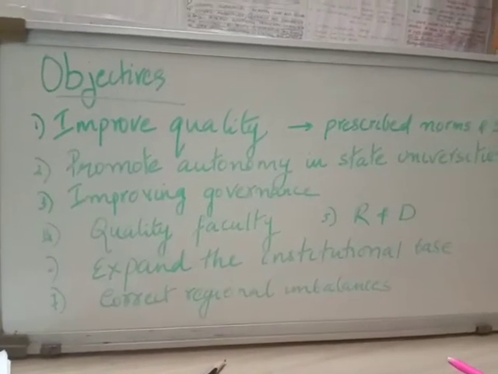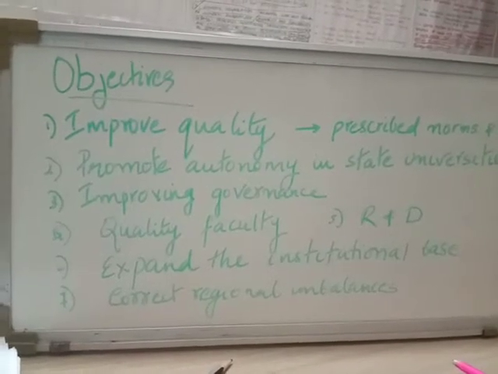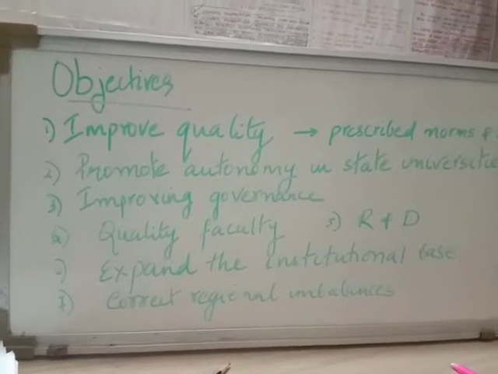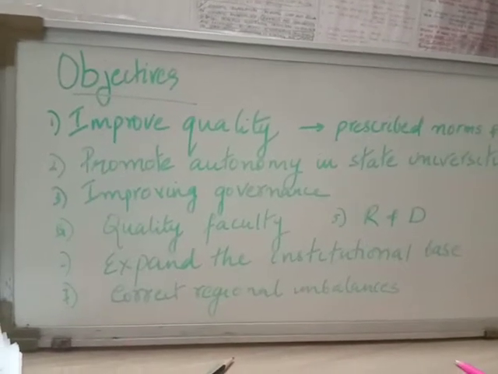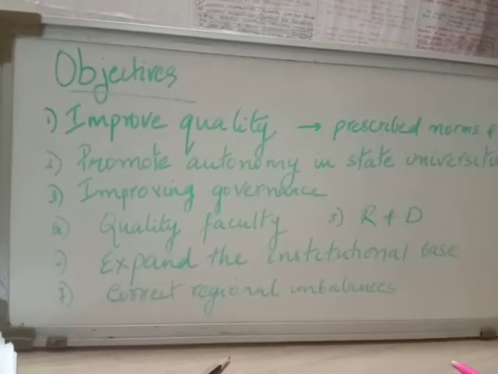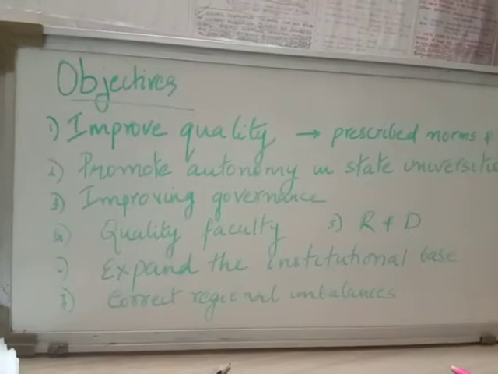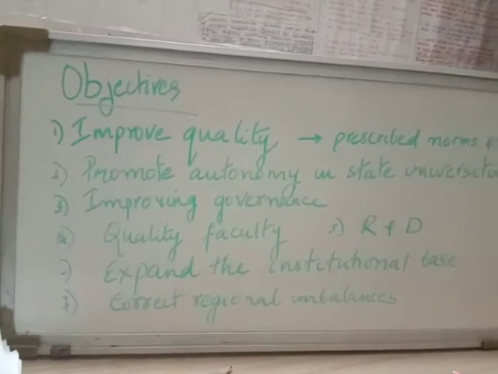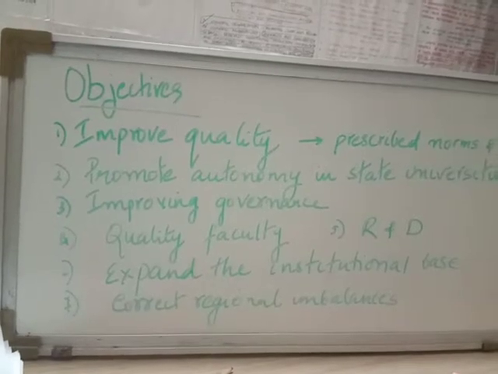Then we also have to ensure that there is adequate availability of quality faculty. The teachers or faculty present in the institutions should have the prescribed qualities. They should be of good quality for students to get better education. That is why we have to ensure the availability of quality faculty.